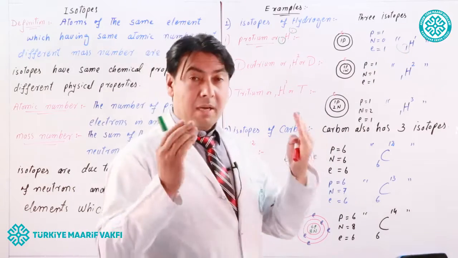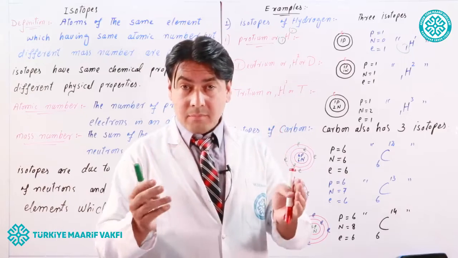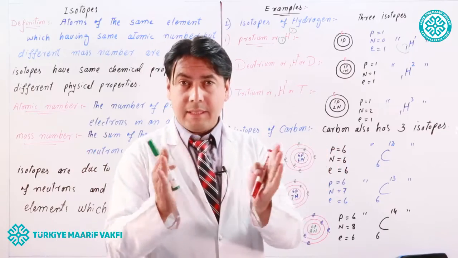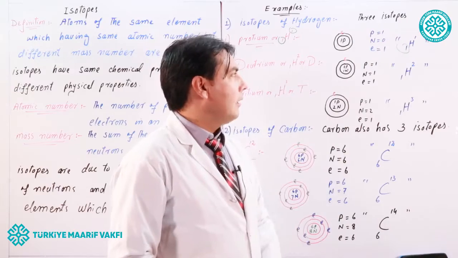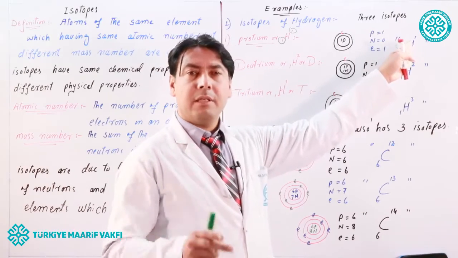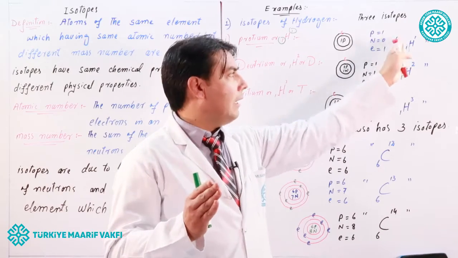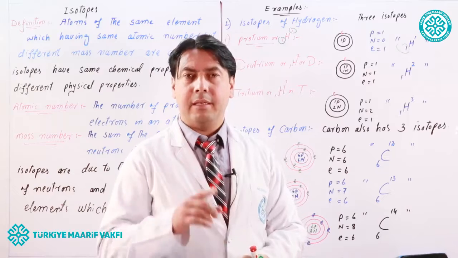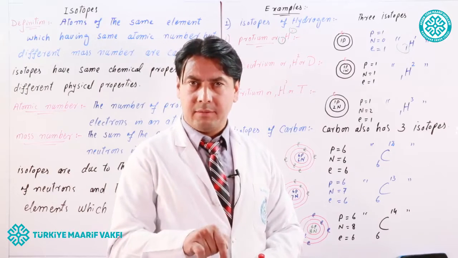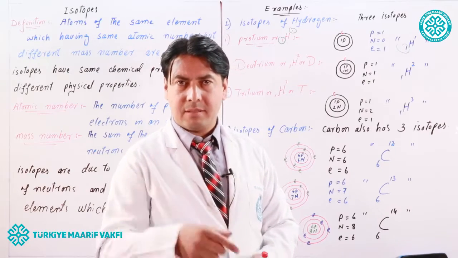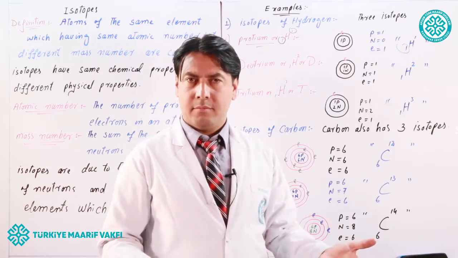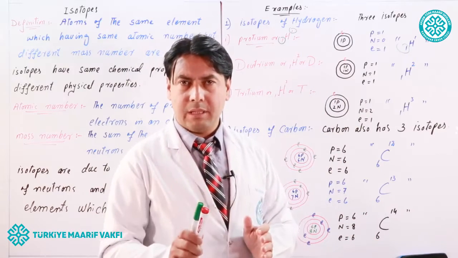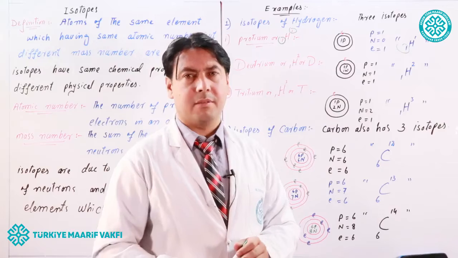Mass number is the sum of the number of protons and neutrons. So 1 plus 0 is equal to 1. The symbol of hydrogen is H. So 1H1 means the atomic number of hydrogen is 1, and the atomic mass or mass number is also 1. So protium has 1 proton, atomic number 1, and mass number 1.